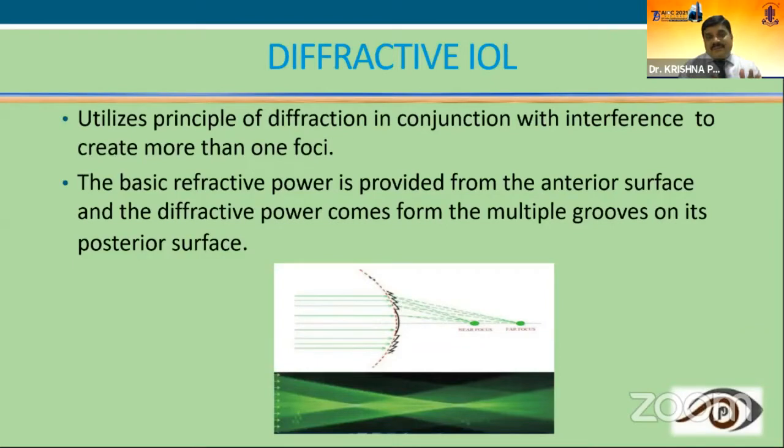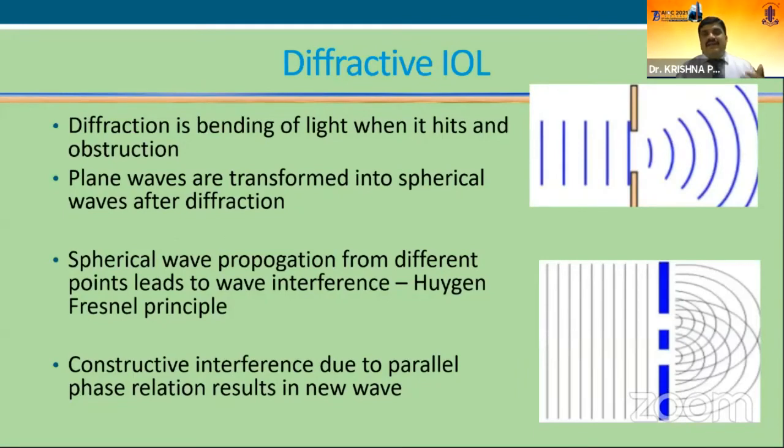It utilizes the principle of diffraction in conjunction with interference to create more than one foci. Basically, refractive power is on the anterior surface of the lens and the diffractive power on the posterior surface through multiple grooves on that. So what exactly happens in the diffractive IOL? Diffraction is nothing but the bending of light when it hits and becomes obstructed.